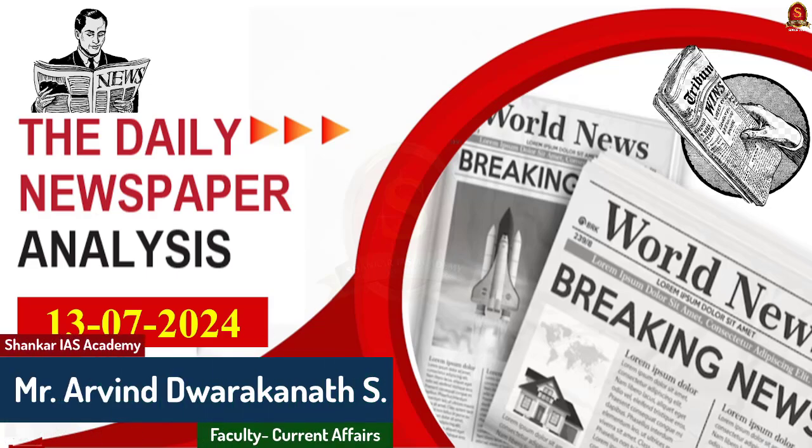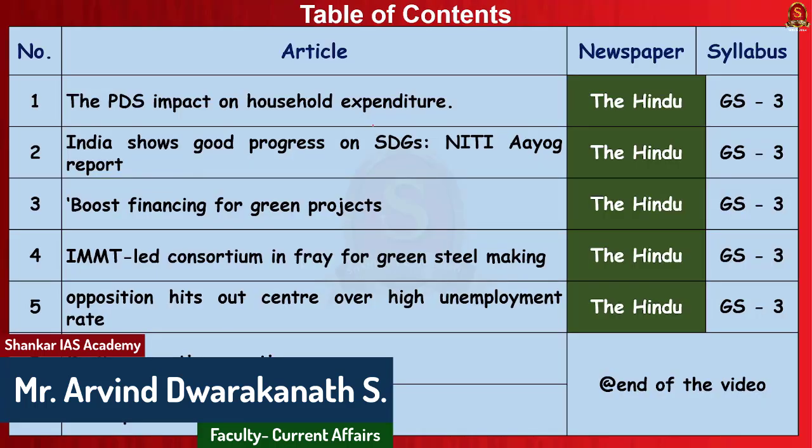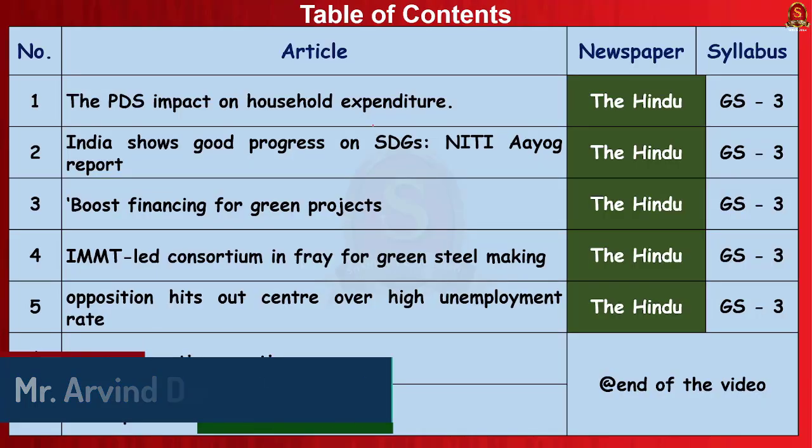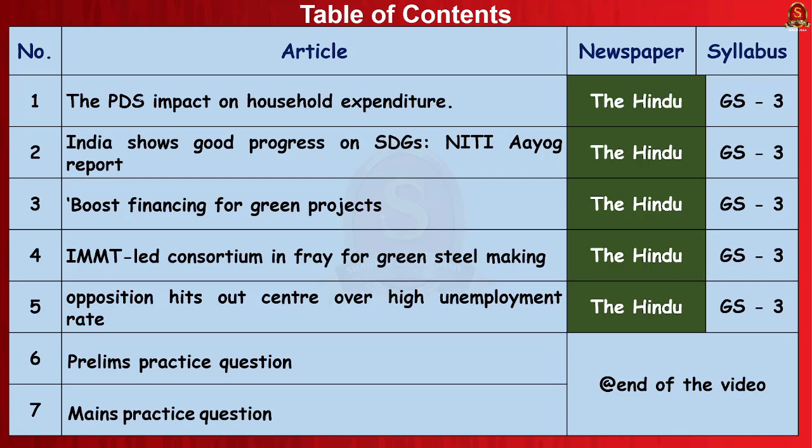Today's date is 13/7/2020. So, displayed here are the list of articles that we are about to discuss. The first article is going to be about PDS system and its impact on household expenditure. The next article is going to be about the recent report of NITI Aayog about SDG. The third one is going to be about green financing for the green projects. The next one will be the green steel making. And the fifth article will be about the prevalence of high unemployment rate in India. And finally, we will be moving on to the prelims practice question section. So without much delay, let's get started.